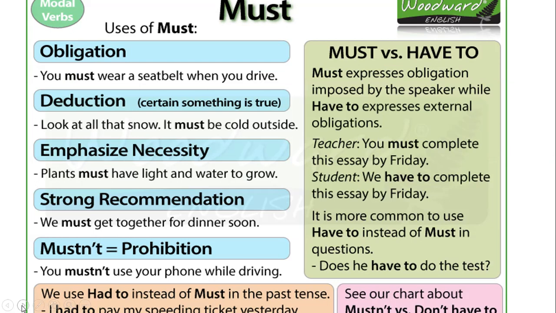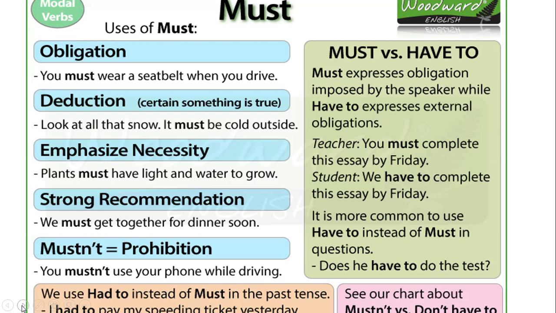Let's move further to another modal. On the screen you can see the next modal, that is the modal must. Now must and should, we all get confused between the two. Should is obligation. That means something which we are supposed to do. That means हमें कोई काम करना चाहिए. But must is a compulsion for you. We are emphasizing that you have to do this. Okay.